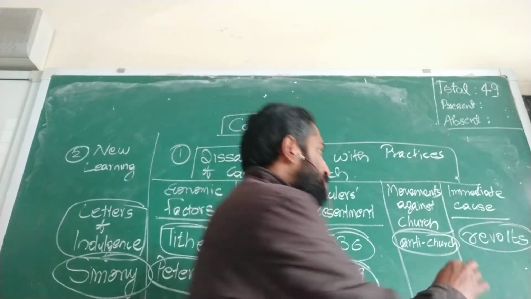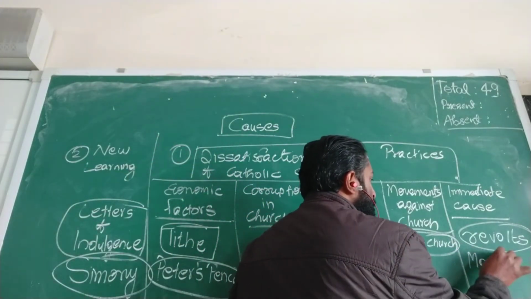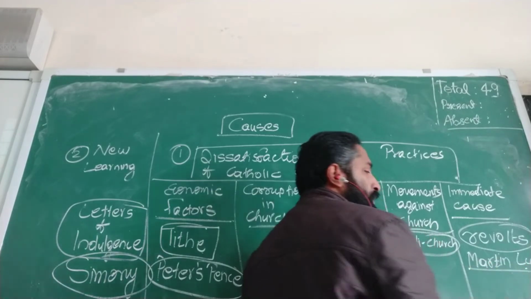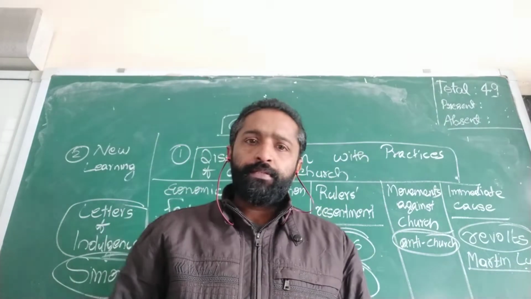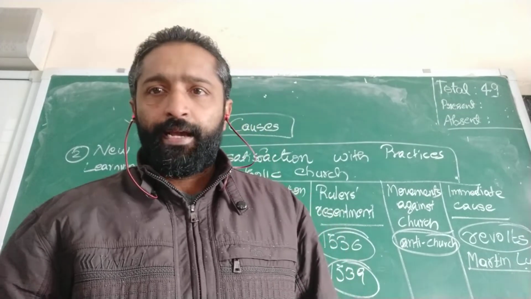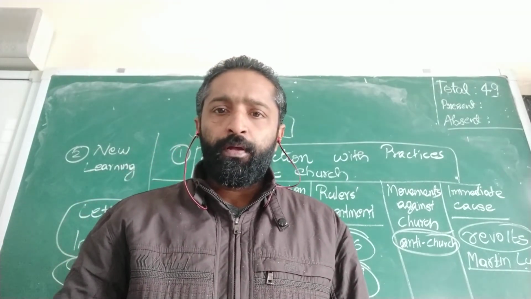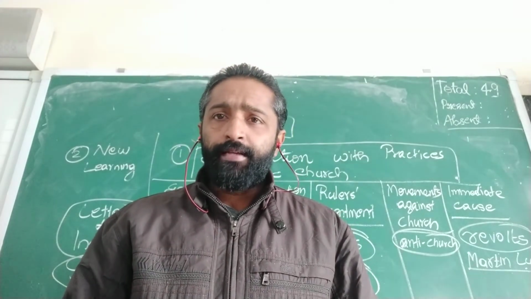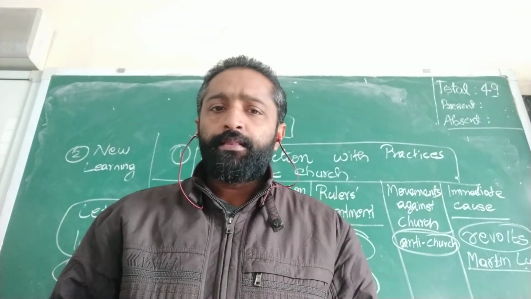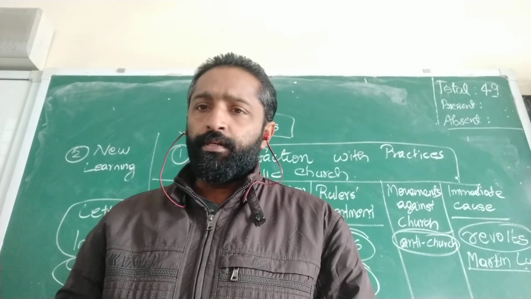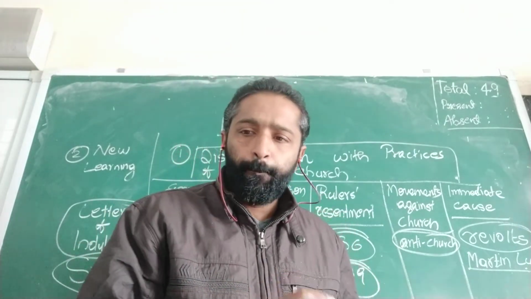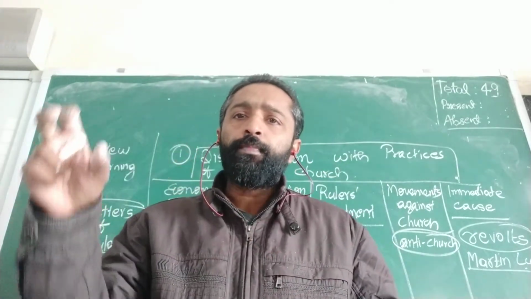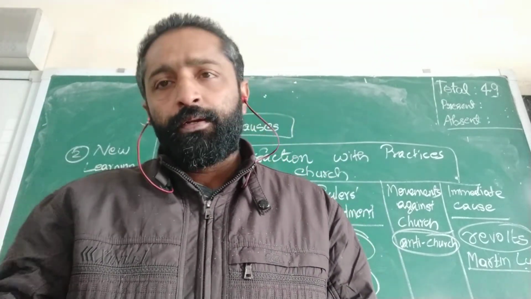But what happened? We have a person called Martin Luther, a German priest, who raised his voice against the church and the Pope and launched a movement against the abuses of the church and the authority of the church. This was the immediate cause of the Reformation that happened in the church.